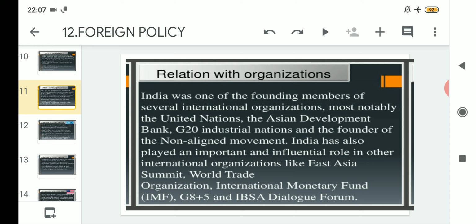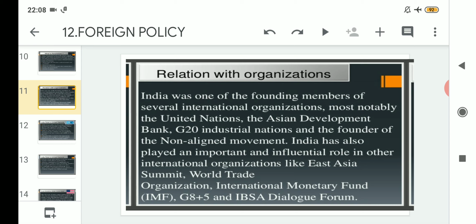India has also played an important and influential role in other international organizations like the East Asian Summit, World Trade Organization, International Monetary Fund, that is IMF, G8+5, and IBSA Dialogue Forum.